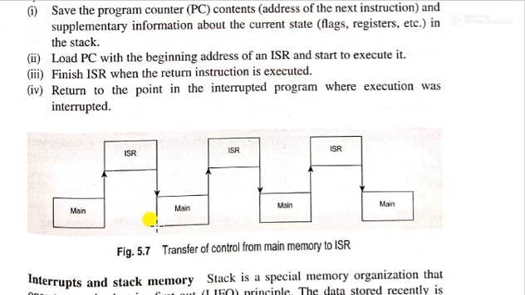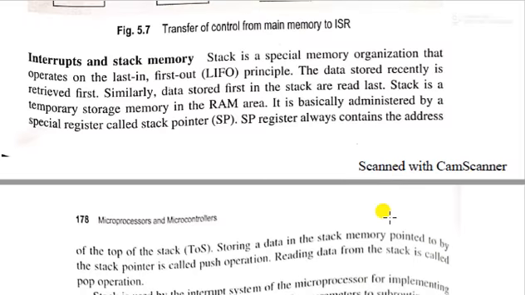How will it come back? It needs the program counter value, which is stored on the stack. So after entertaining the interrupt, it goes to the stack and comes back to the main program. If an interrupt occurs again, the process will loop in this way. Okay, I think it is clear.